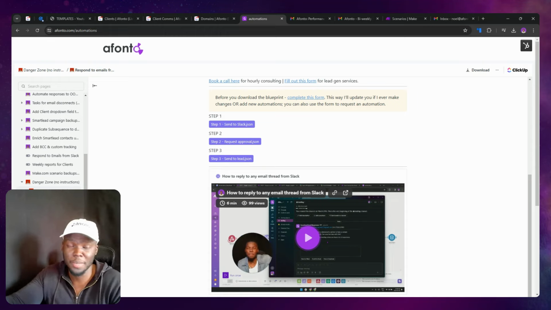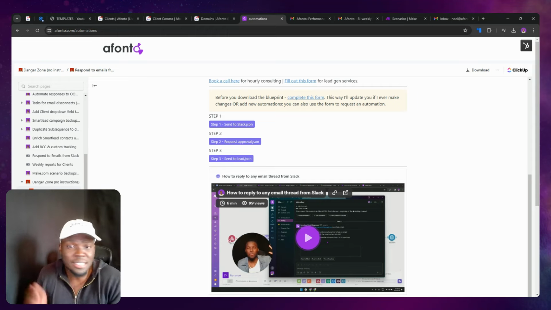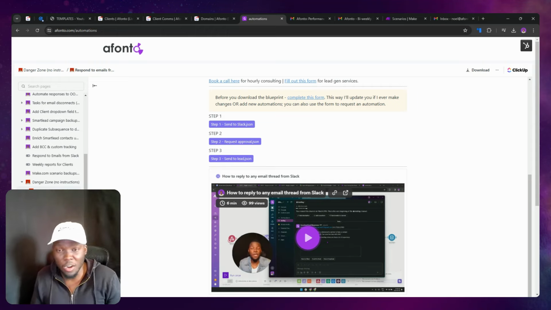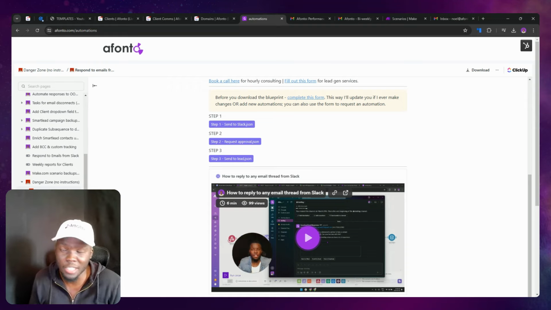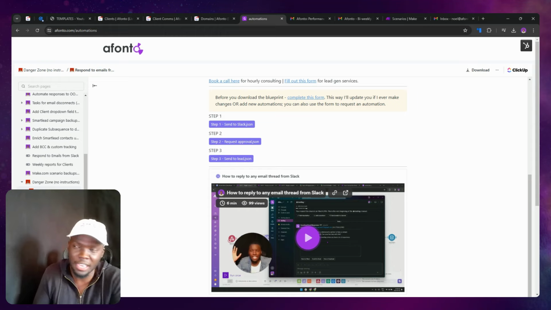This is an amazing automation. 10 out of 10. This is literally amazing. But that's not what most people are doing. Most people are not doing anything of that nature. And so downloading this is actually more of a waste than a gain.